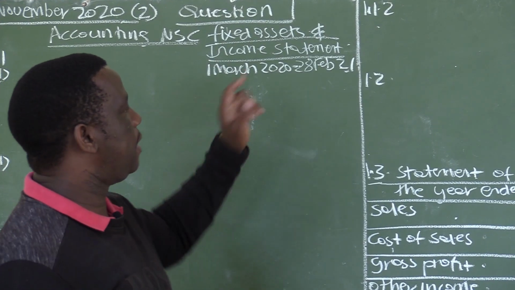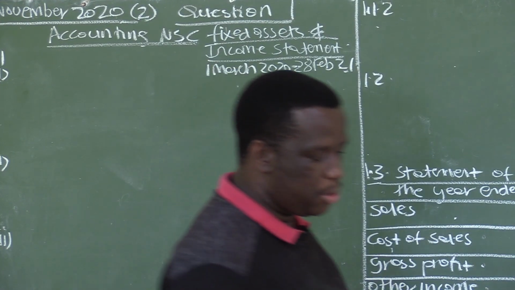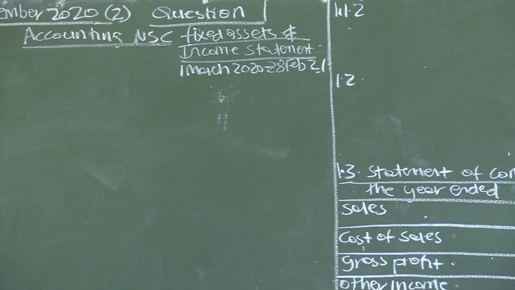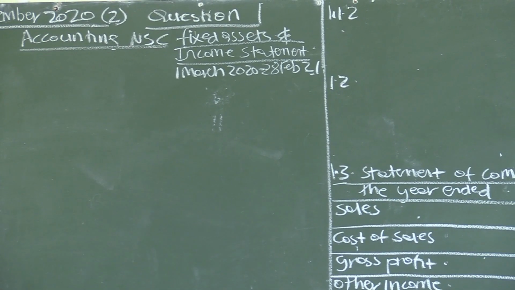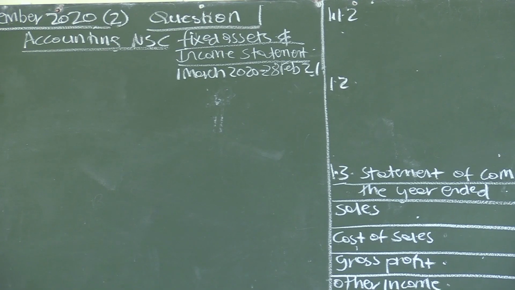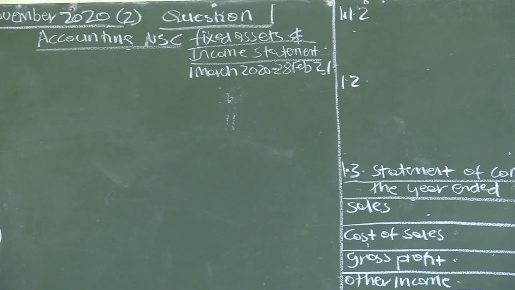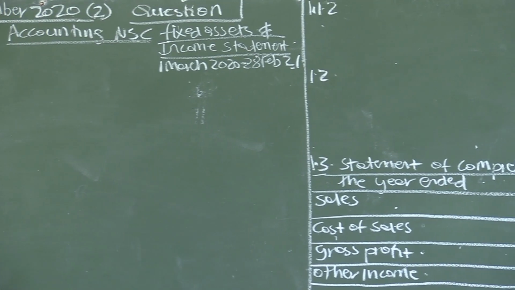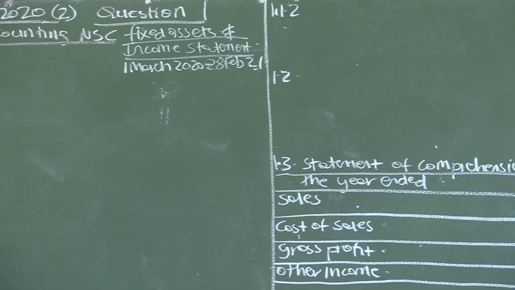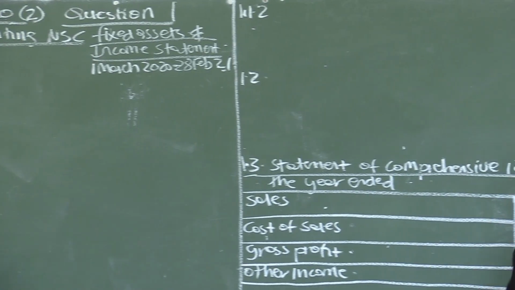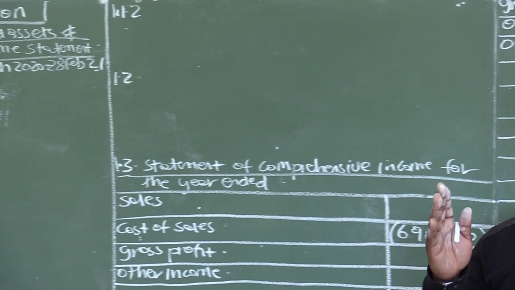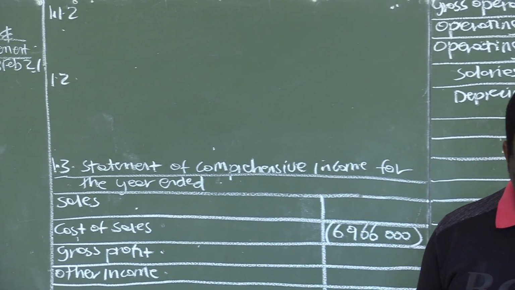The beginning is the 1st of March 2020 and the end is the 28th of February 2021. So we are only dealing with the transactions which relate to that period.